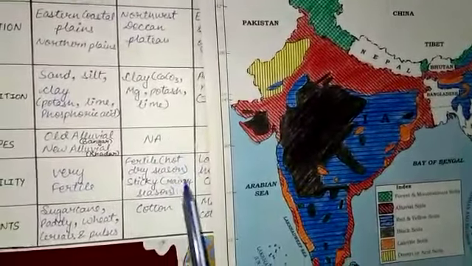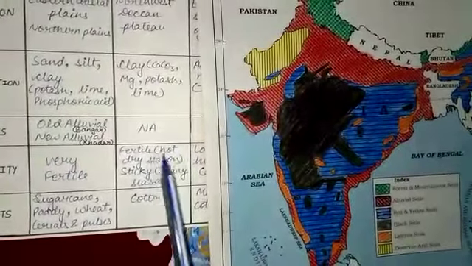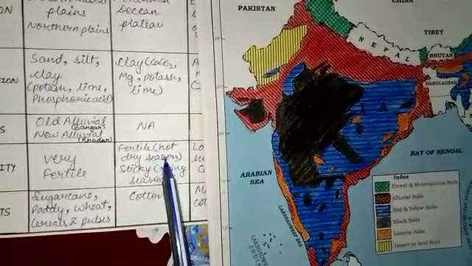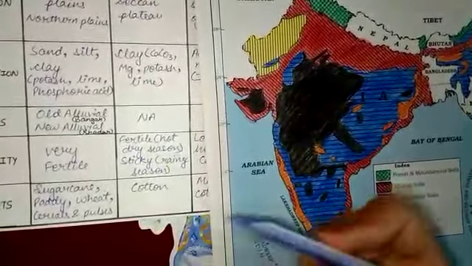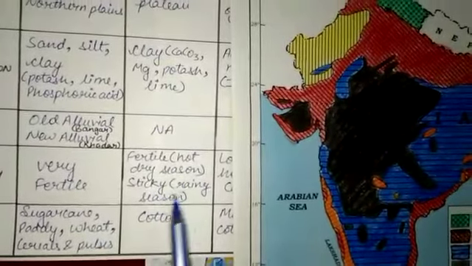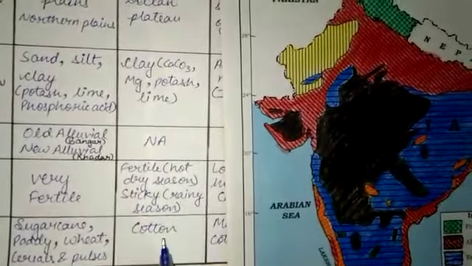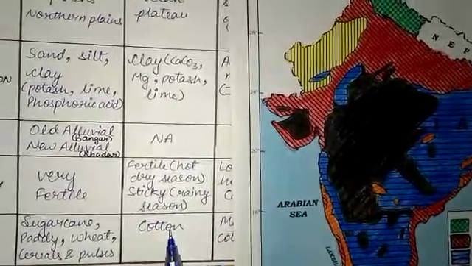It is very fertile in the dry, hot season. Why? Because in the dry season it gets spread and can have air inside it, but in the rainy season it becomes sticky. It is very useful for cotton.